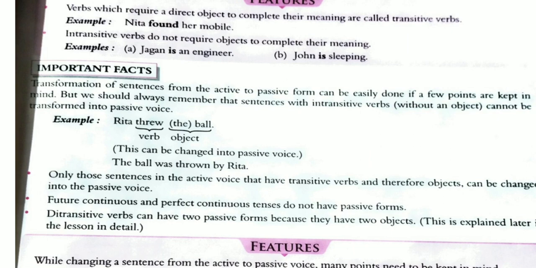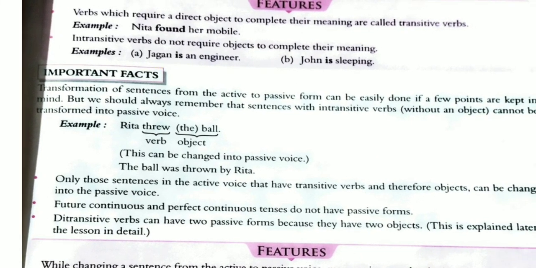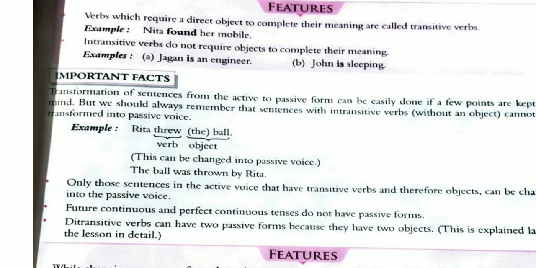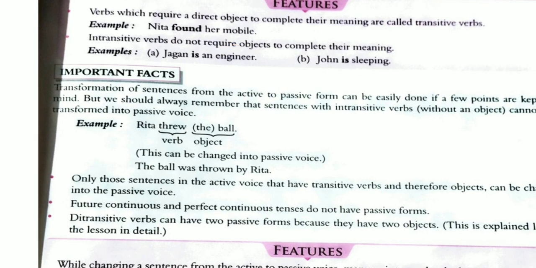Transformation of a sentence from active to passive form can be easily done, but we should always remember that a sentence with an intransitive verb and without an object cannot be transformed into passive voice. Here, in the intransitive sentence Jagan is an engineer, the object is not there, so without an object we can't change it into passive voice. If there is an object, like in the first example, Neeta found her mobile, then only we can change it into passive voice.